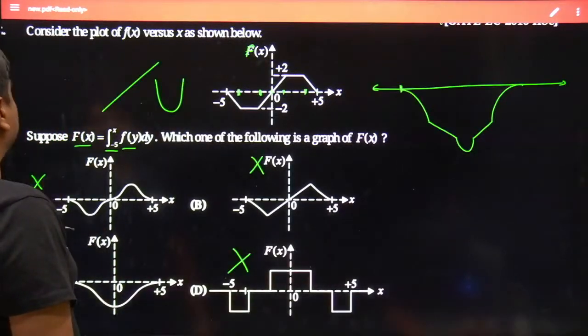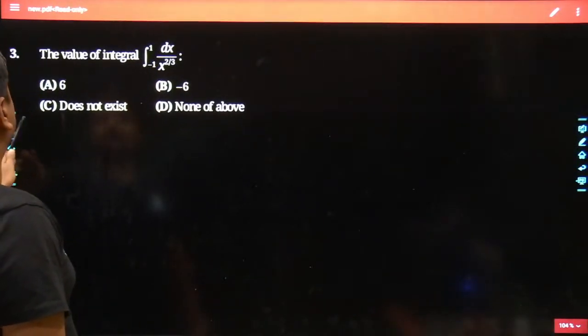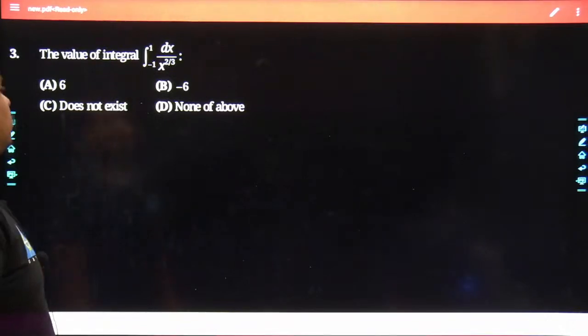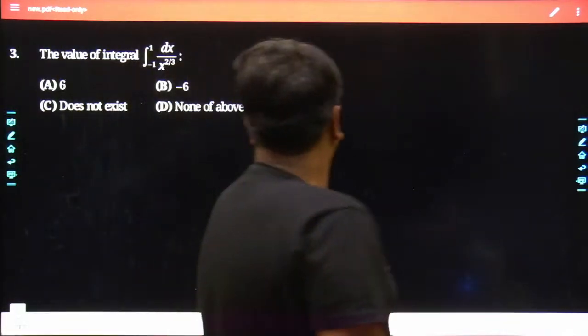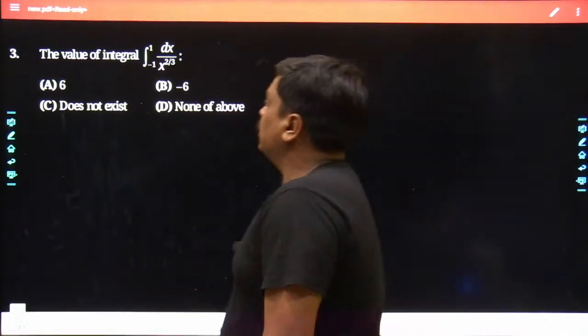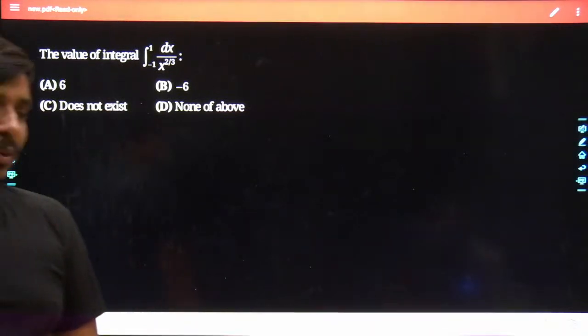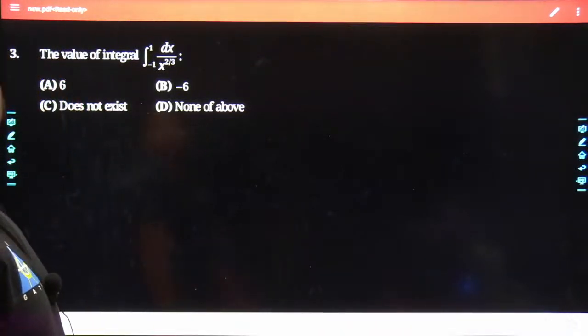In the same sequence, let me move forward and go into this question. The integration has taken place from -1 to +1, where we are dealing with 1 upon x raised to 2 by 3, over dx.